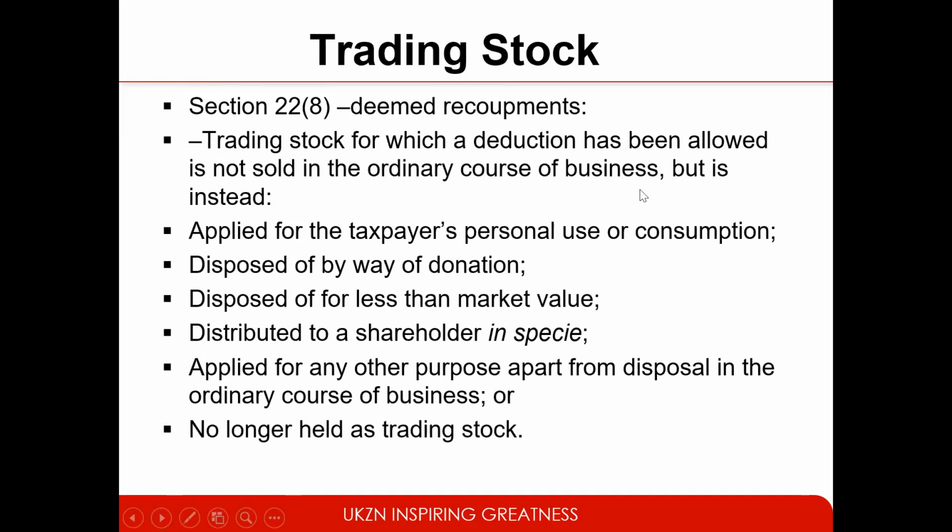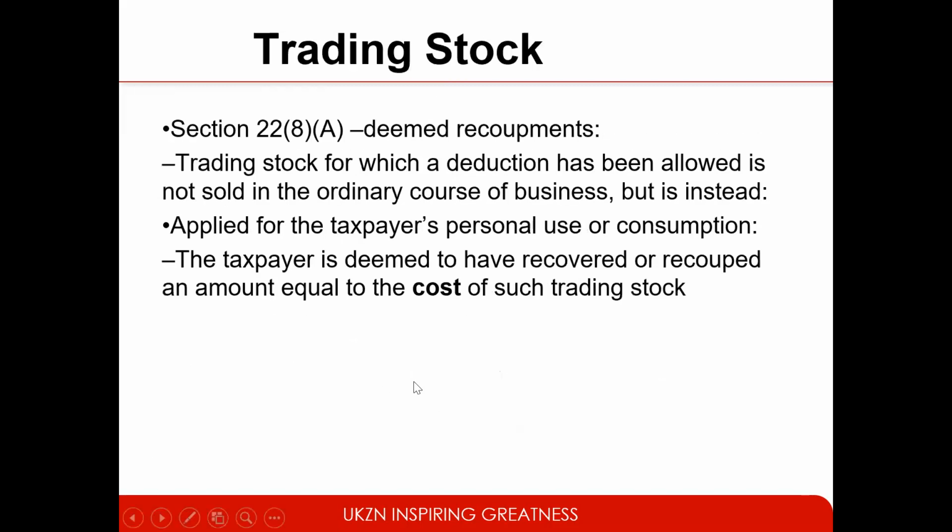Section 22.8 then deals with deemed recoupments. The trading stock for which a deduction has been allowed is not sold in the ordinary course of business, but is instead sometimes applied for the taxpayer's personal use or consumption, sometimes disposed of by way of donations, may be disposed of for less than market value, or distributed to a shareholder in specie, then applied for any other purpose apart from disposal in the ordinary course of business or no longer held as trading stock. Then in that case recoupment will apply.